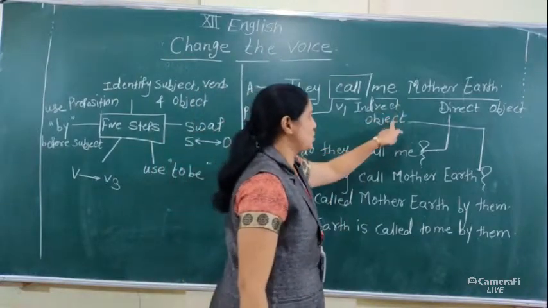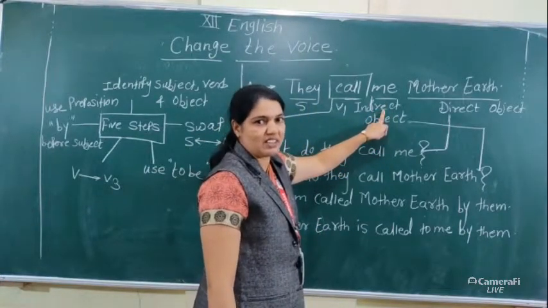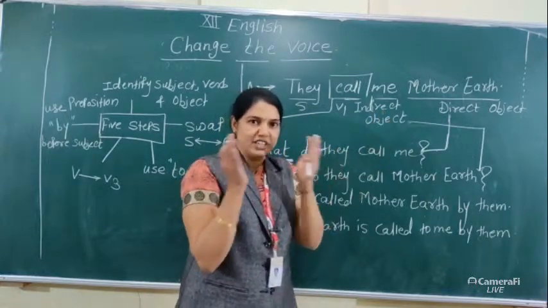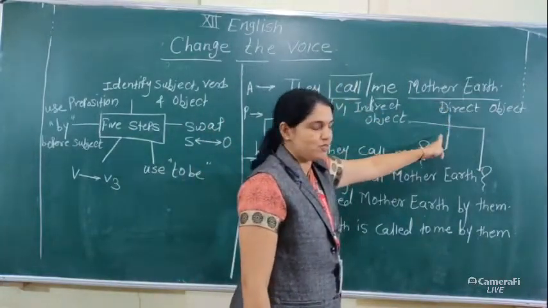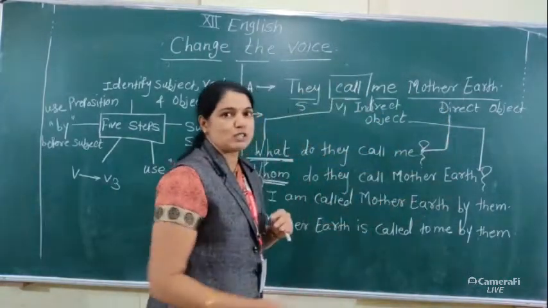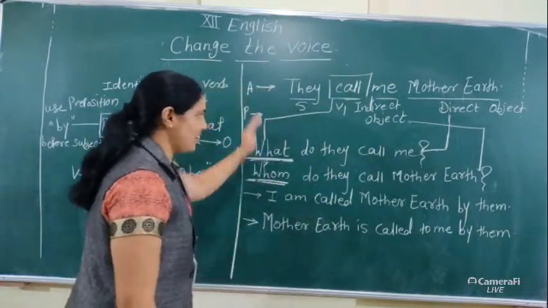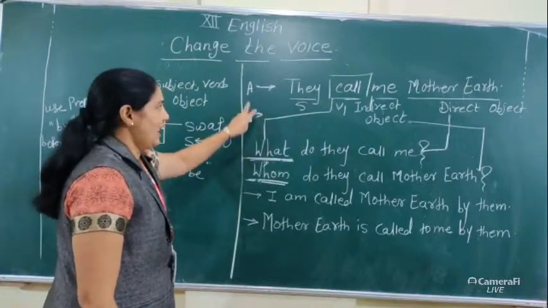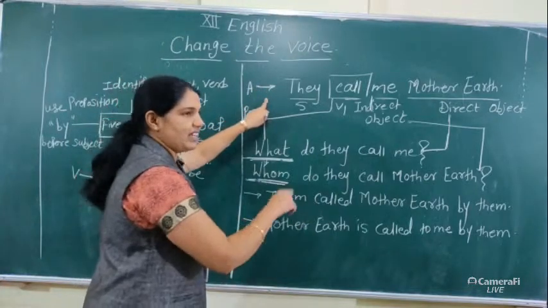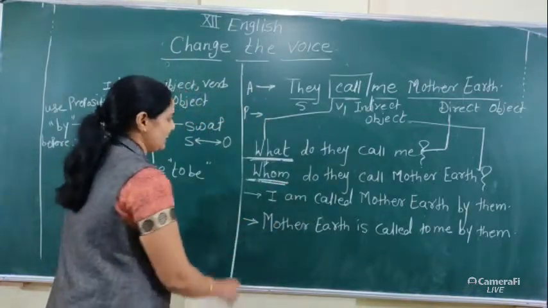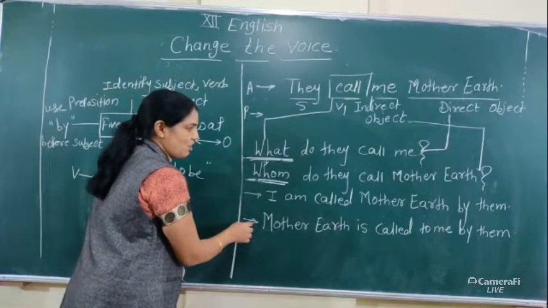Now observe these two. Indirect object is a personal pronoun and it comes in the middle part of the sentence. Generally, direct object is in the last part of the sentence and it's a non-living thing. Now it's very simple. At the time of converting this type of active voice having direct and indirect object, there are two answers of passive. There are two passive sentences.